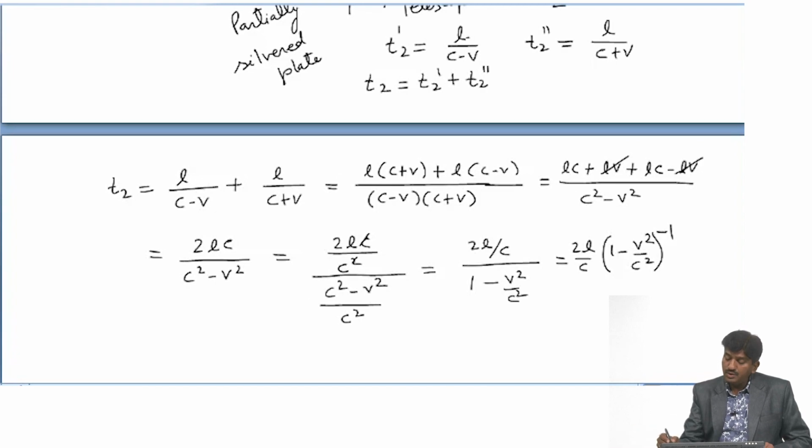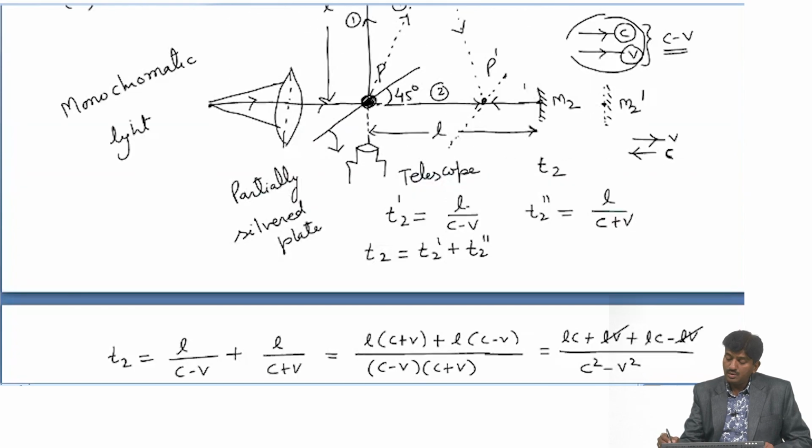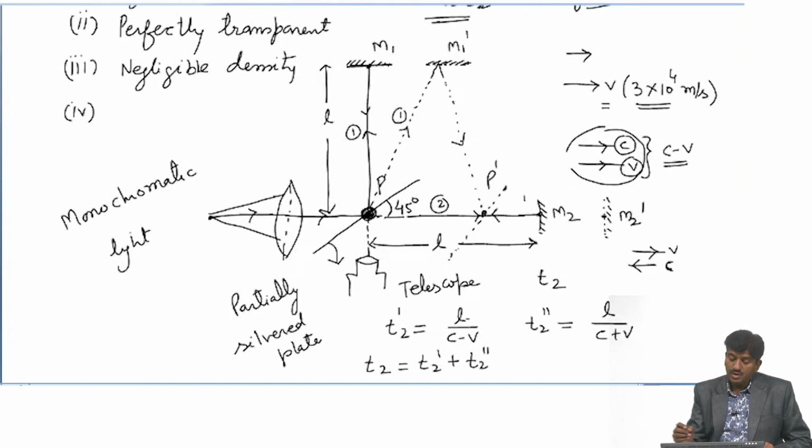we want to calculate the time of the light ray from P to M1 dash and M1 dash to P dash, and suppose this is T1.